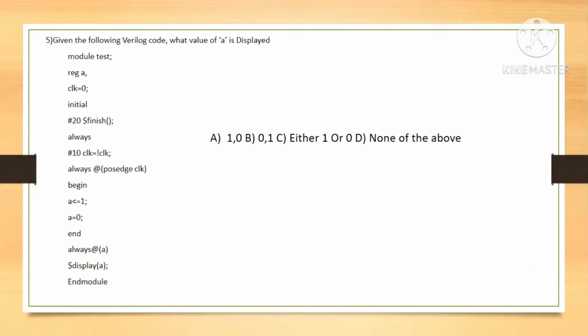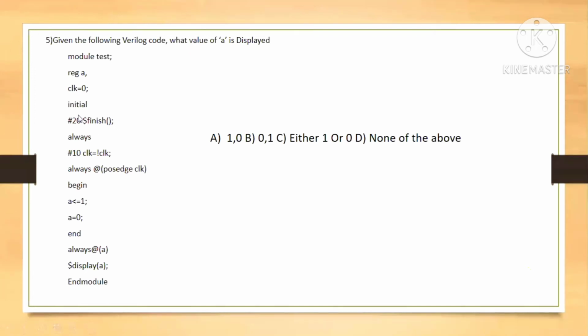As soon as A changes its value, the next always block will occur. So display will occur and A equal to 0 will be displayed. After that this non-blocking statement executes, and again the third always block will execute and display A equal to 1. That is 0 1. It will print 0 1 0 1 0 1 every time. Yeah, that is the answer.